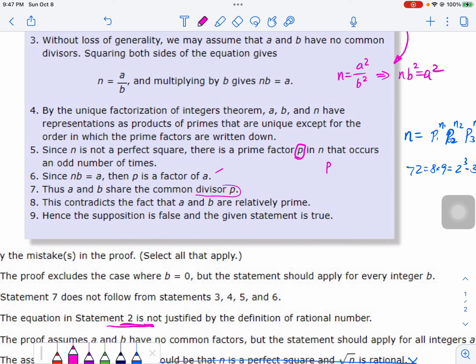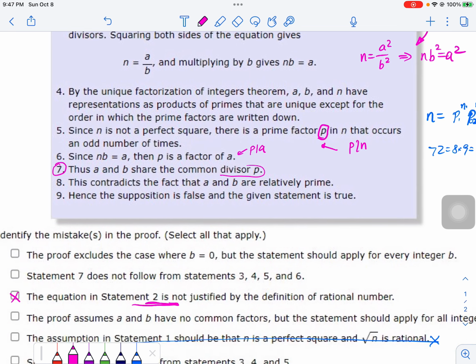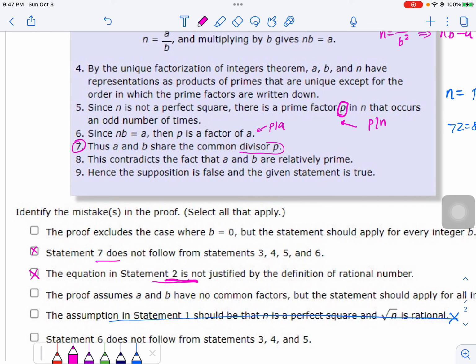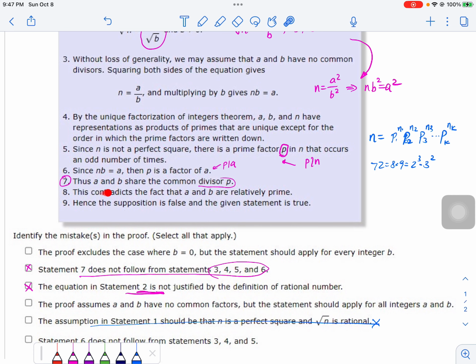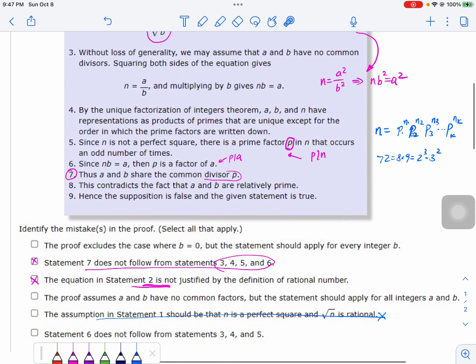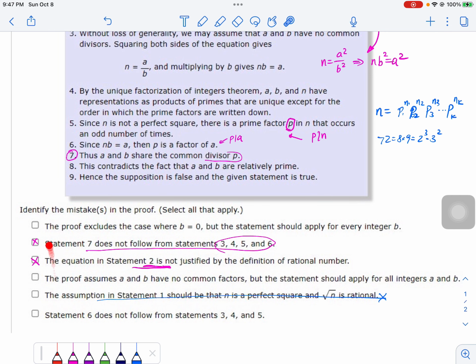I do know P divides A from here, and I know P divides N from statement 5, but P divides B is coming from nowhere. This is a flaw in this case. So I would say 7 does not follow from here. And of course, the conclusion will not be valid because the previous statement is not valid, okay? So that's how I would do this problem.